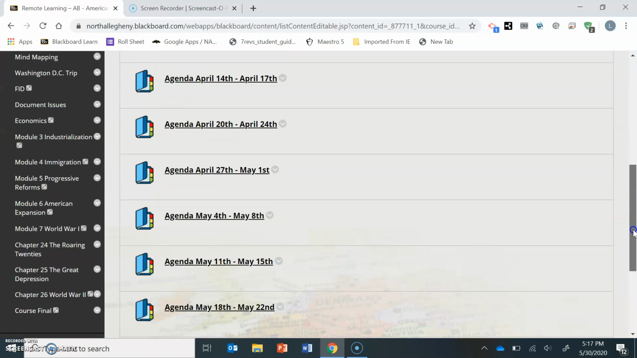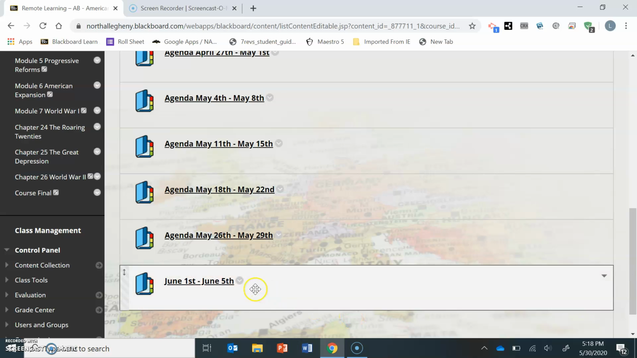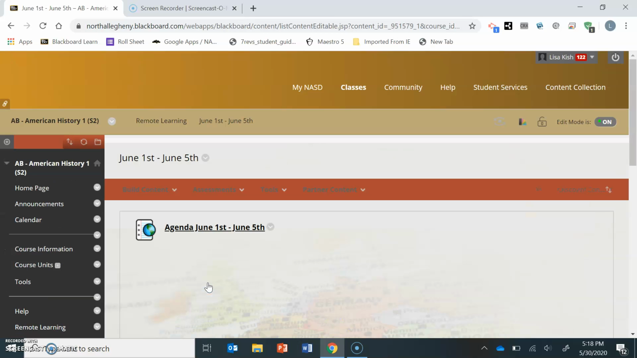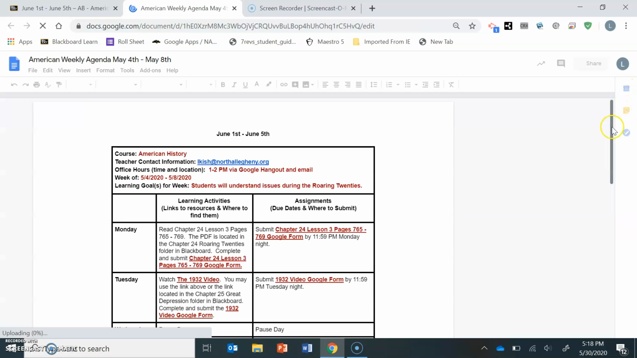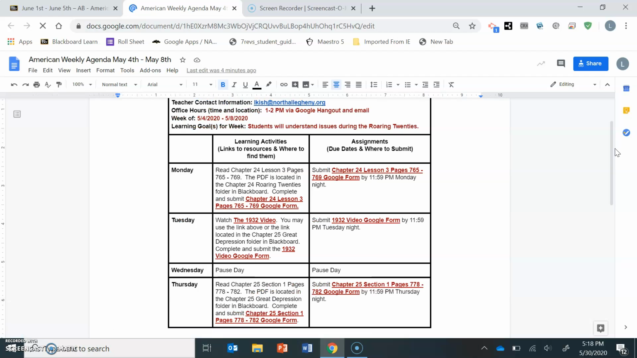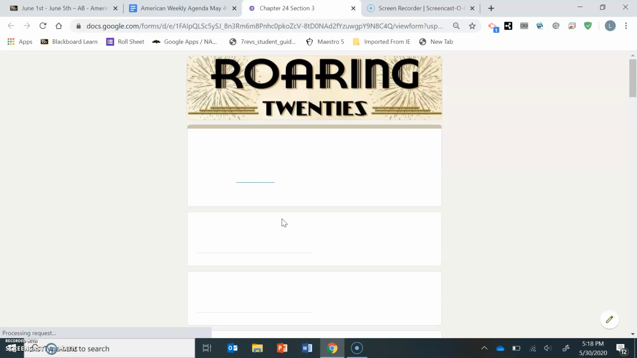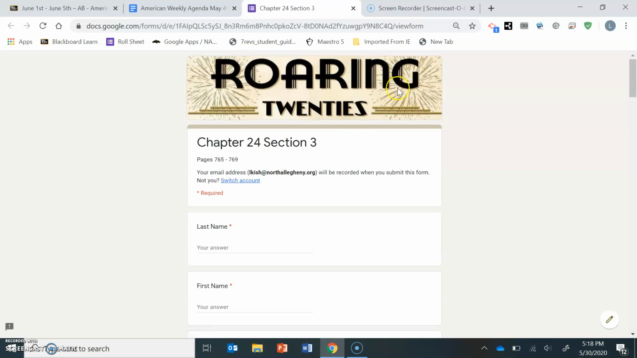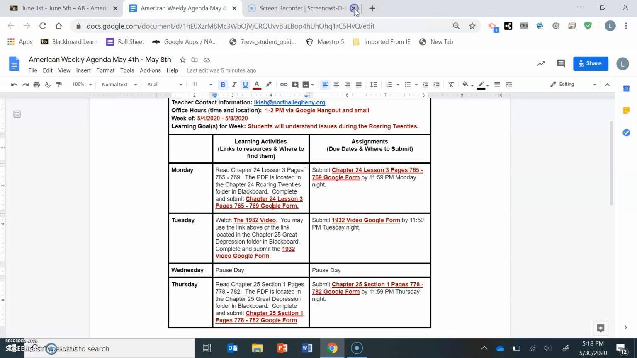If you go to remote learning and then you go all the way down to the very bottom, this is our very last one, and the agenda for this week is going to be included. You are going to read and complete chapter 24, lesson 3. The PDF is located in the chapter 24 Roaring Twenties folder in Blackboard. Then you're going to complete this Google form, which is also located in the very last section of the agenda for the week. You complete it, submit it, and same as always, you'll get a Google receipt for that.